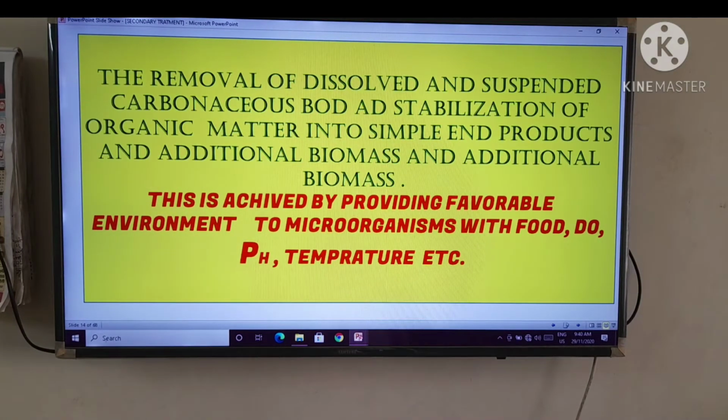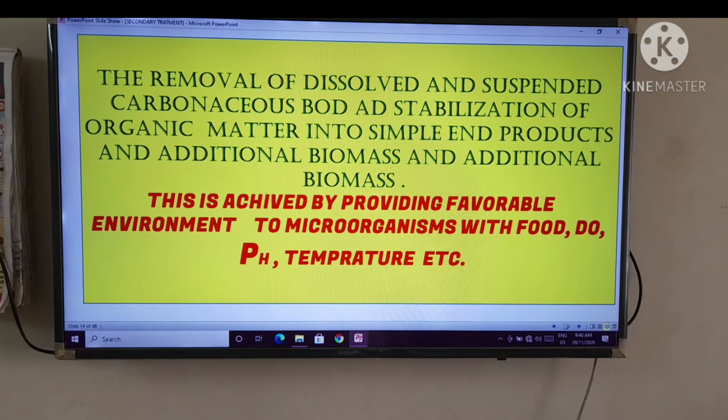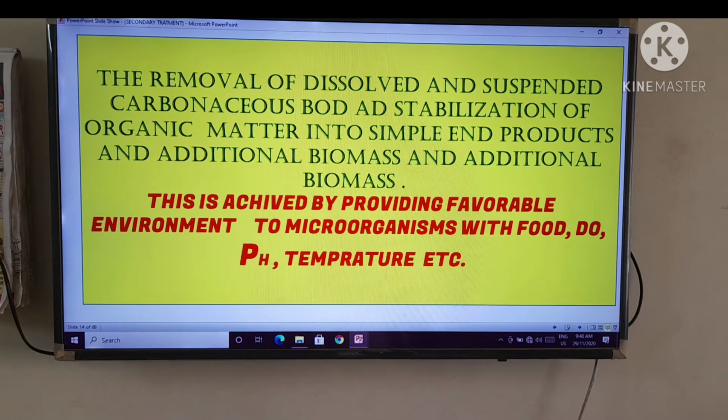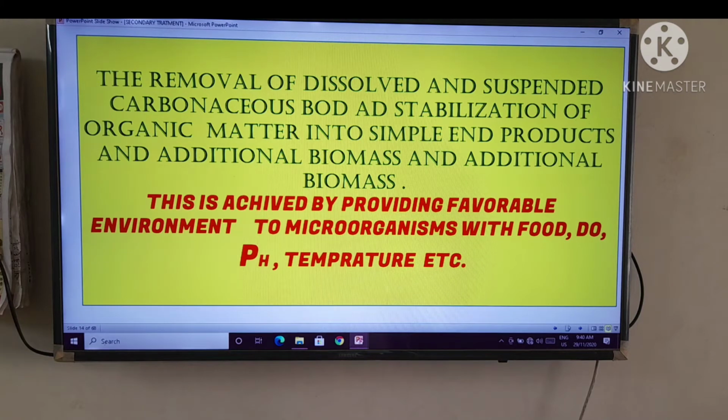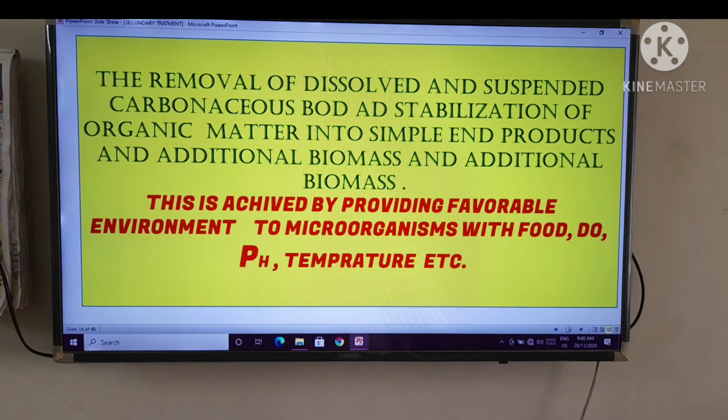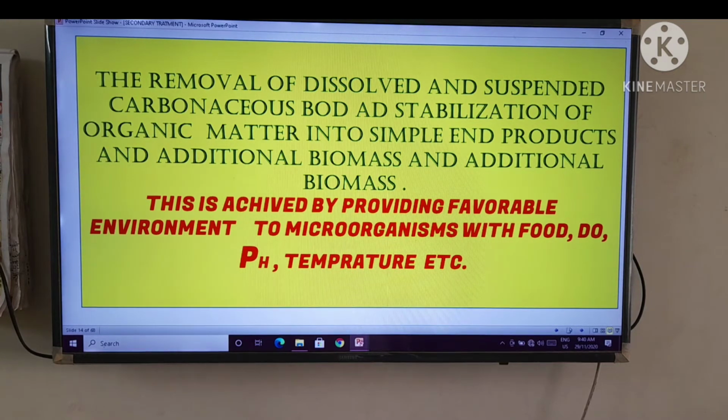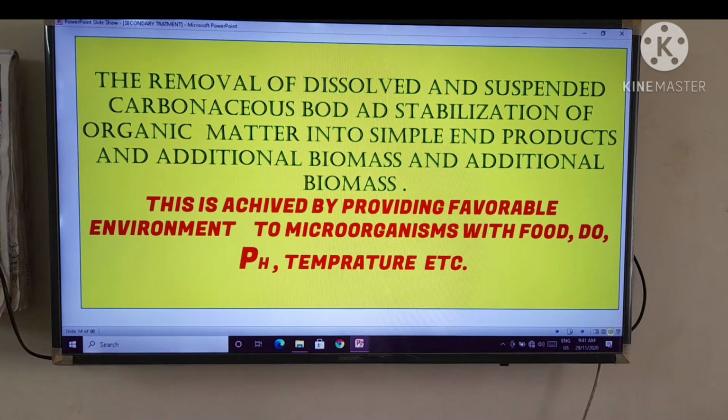The removal of dissolved and suspended carbonaceous BOD and stabilization of organic matter into simple end products and additional biomass. What does that mean?